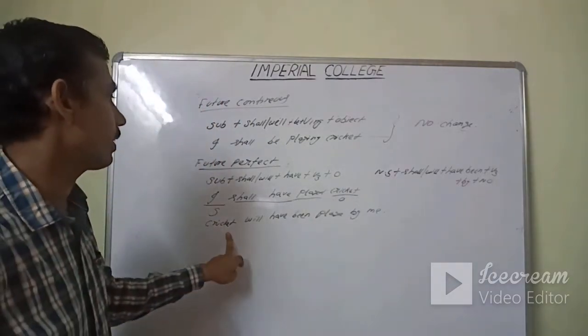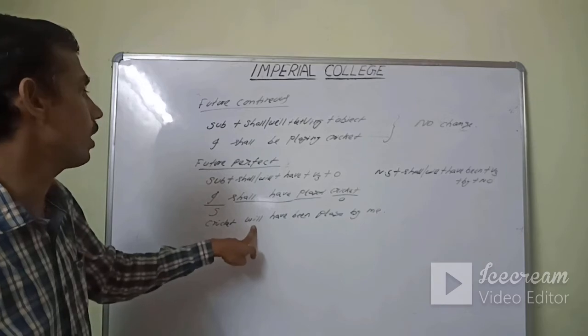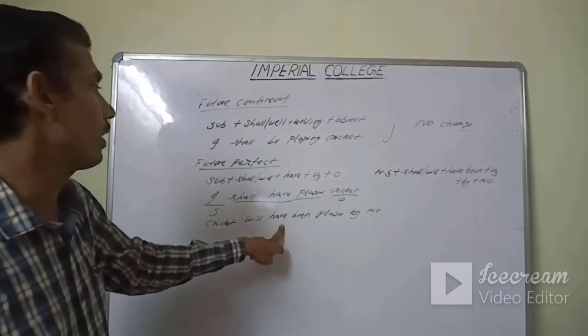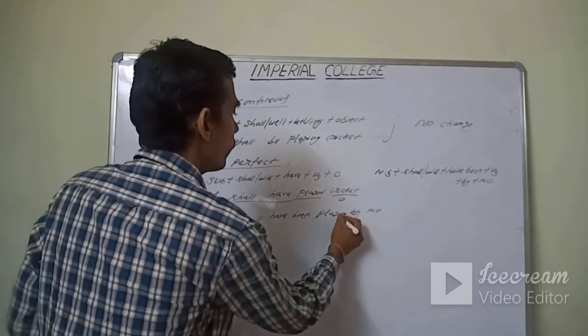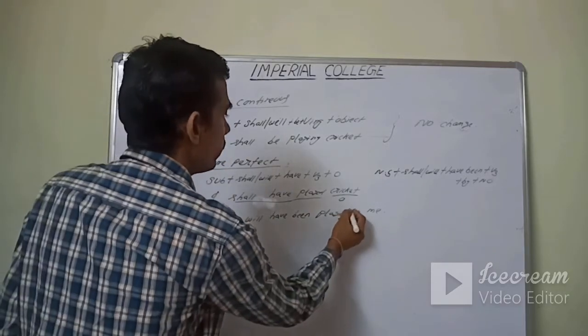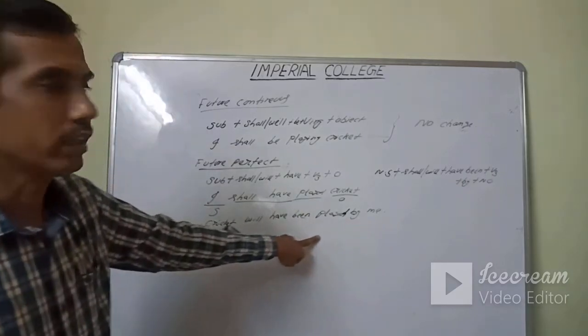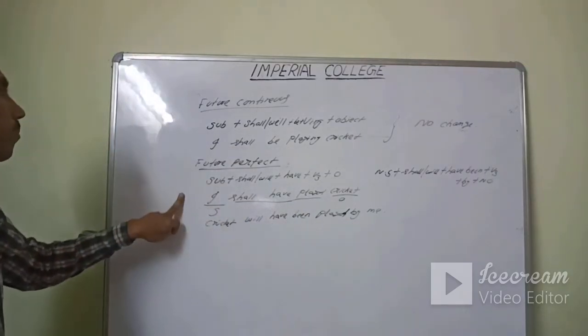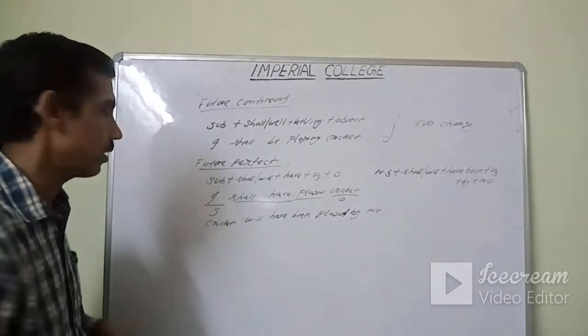So it will be: cricket is the new subject, then shall/will, we have taken shall/will, then have been according to the structure, played, V3 form of play is played, then by and me. Okay. So this is future perfect. One more example if you want, I can give.